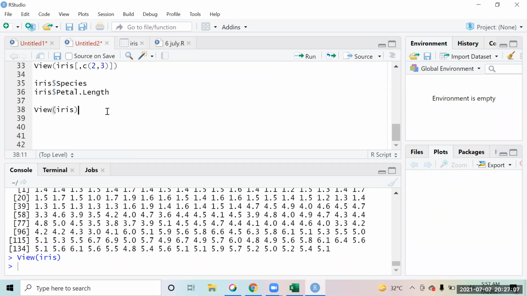Is it possible to retrieve only one species' petal length? Yes, so we'll be doing that.